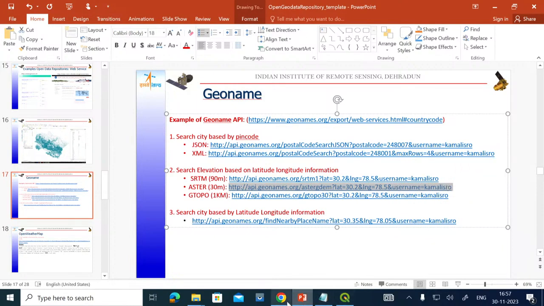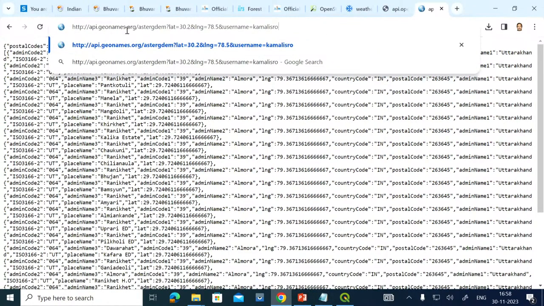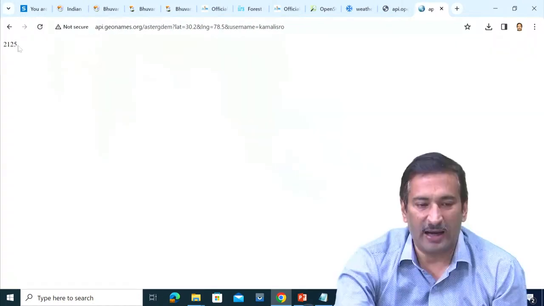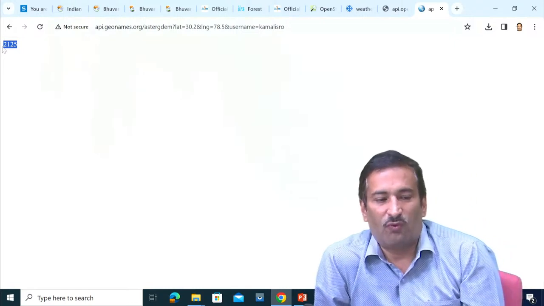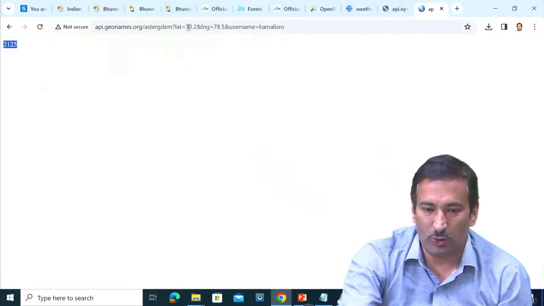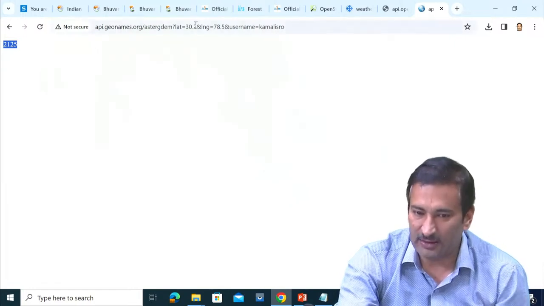So I will just copy this particular link from here and paste it here. api.geonames.org, AsterDM. This is one of the programs which gives you the elevation data set of different regions. Here I am typing latitude equal to 30.2, longitude equal to 78.5, and username Kamal. Click it. You can see it is showing that the height at 30 meter is 2125 meters, that wherever this location is, at that location the height is 2125. It is Dehradun basically. I know that location.